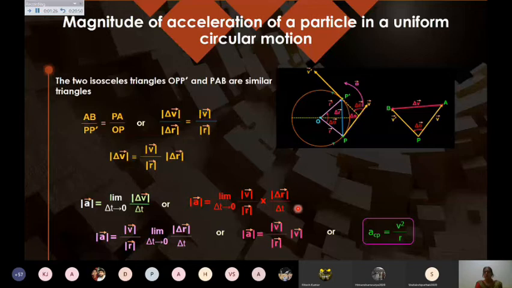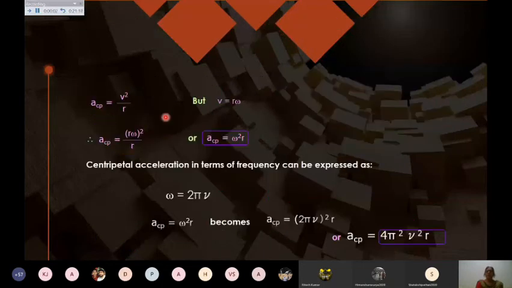And the direction is always towards the center, as we have discussed. And the magnitude is V square by R, where V is the linear velocity and R is the radius of the circle. But of course we have done V equals R omega. If I put the value here, then I get centripetal acceleration, which can also be written as omega square R. Or we can write it in terms of omega into V also. These different forms you can use to write the centripetal acceleration.